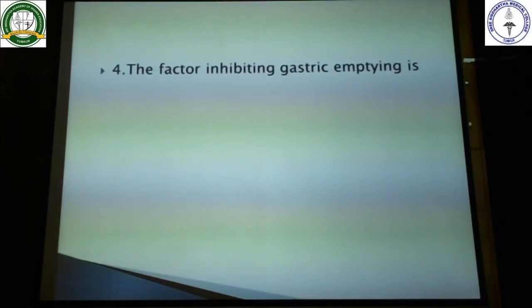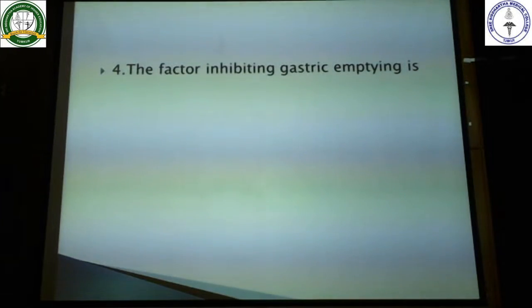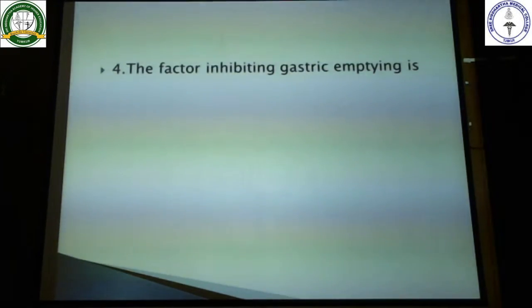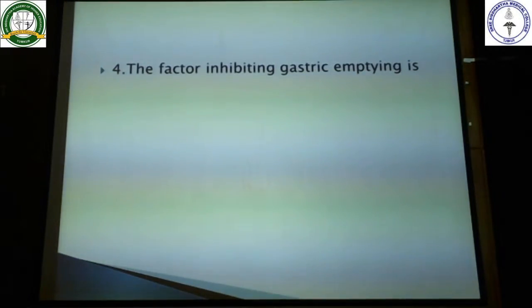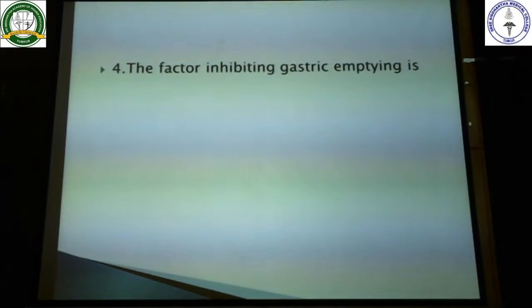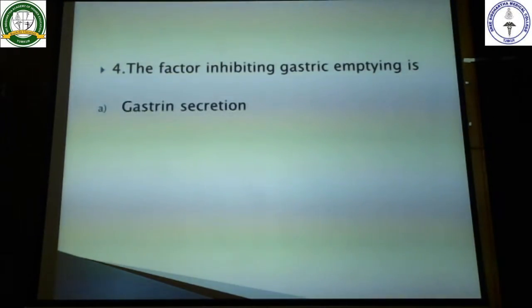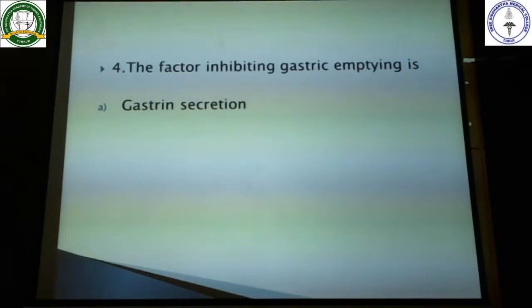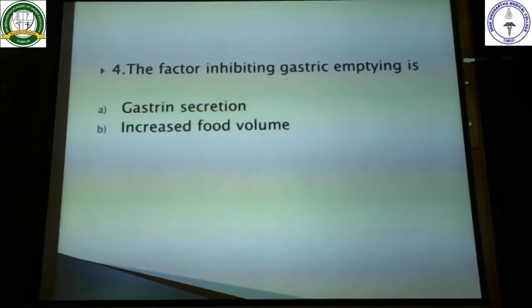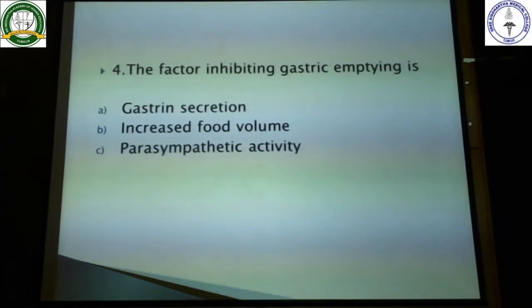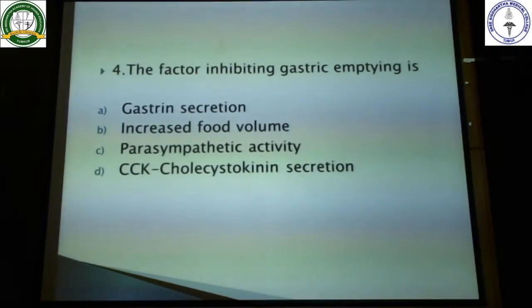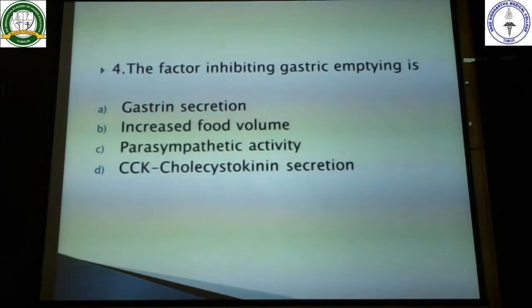Next, the factor which is inhibiting the gastric emptying. So read the question completely. Once you see the word gastric emptying, don't come in the josh and immediately mark the answer. Read the question completely, read the options, then only you answer the question. So here the question is the factor which is inhibiting the gastric emptying is. The options are gastric secretion, increased food volume, parasympathetic activity, and cholecystokinin secretion.